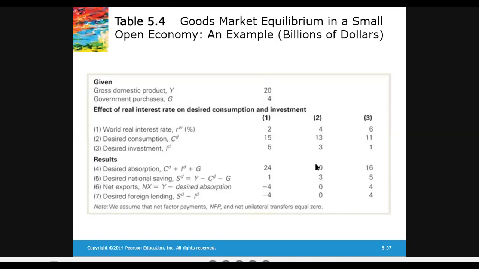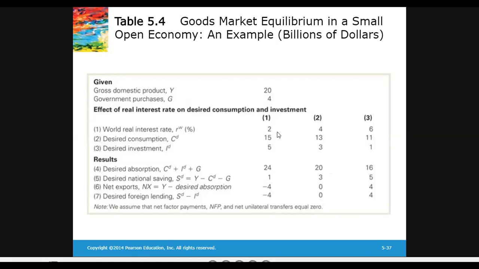So at a world real interest rate of 4, desired absorption came out to 20. So 20 minus 20 is equal to what? Net exports. So net exports are 0. And you can see the gap between desired savings and investment is the same, so net lending is 0 at a world real interest rate of 4%.